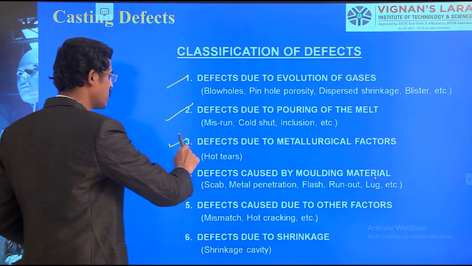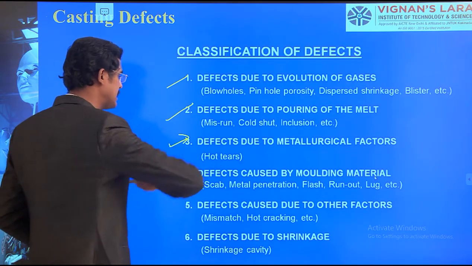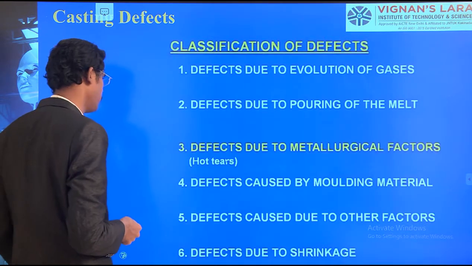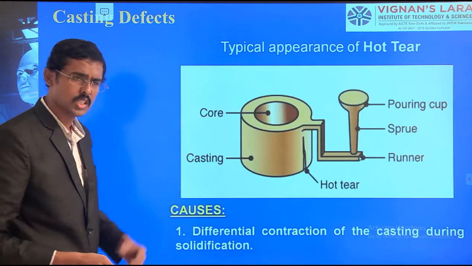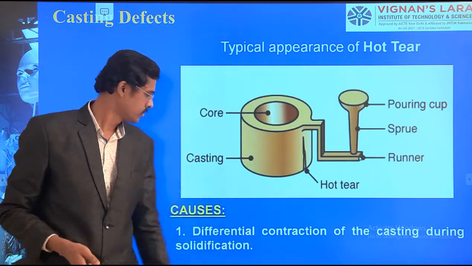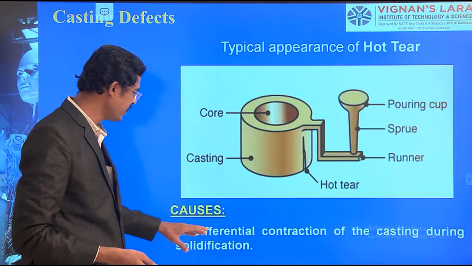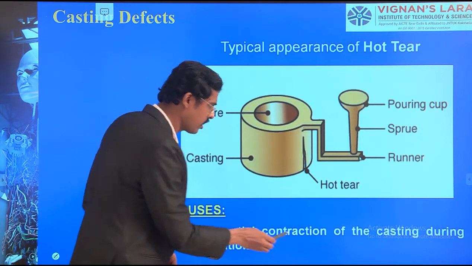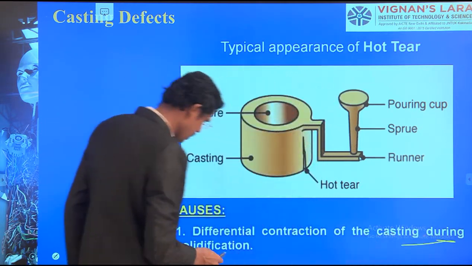And now we should come to the metallurgical defects, hot tearing. Now, one by one, we will go through them. Hot tearing, we have seen earlier also; now also we will see. It is the differential contraction of the casting during the solidification process.